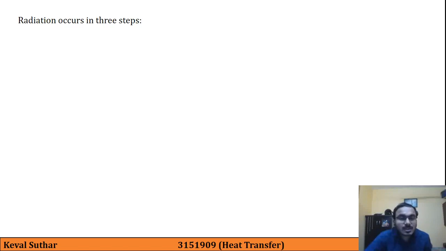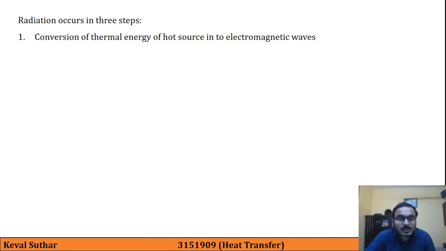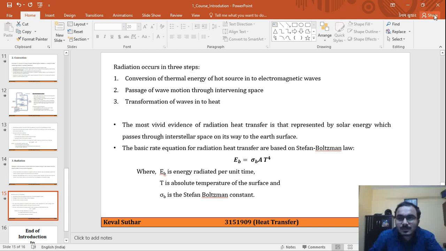Now, radiation occurs in three different steps. First is conversion of thermal energy of the heat source into electromagnetic waves.